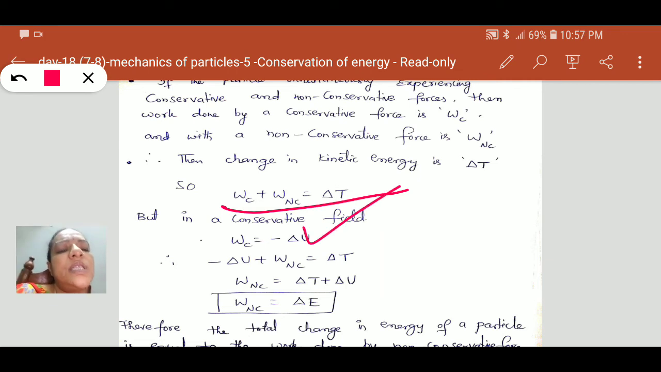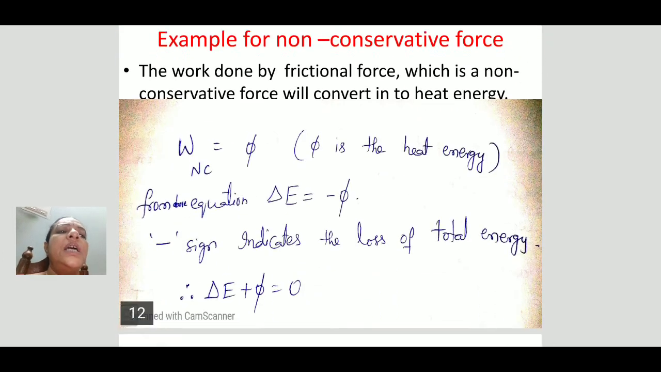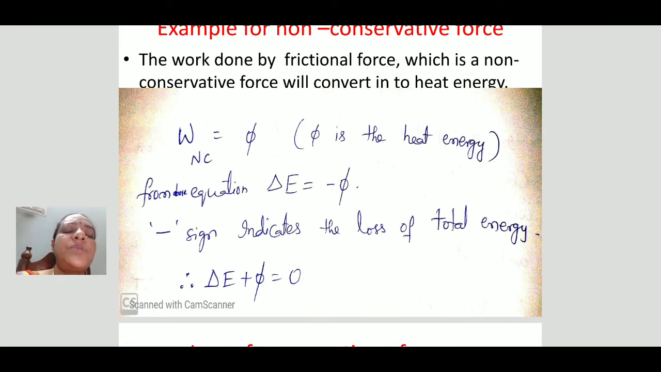But already we know that Wc is equal to minus delta U. Substituting, the work done by the non-conservative force is equal to the change in the energy of the particle. An example of a non-conservative force is frictional force. The work done by the frictional force is converted into heat energy, and not only heat energy, but also light and sound.